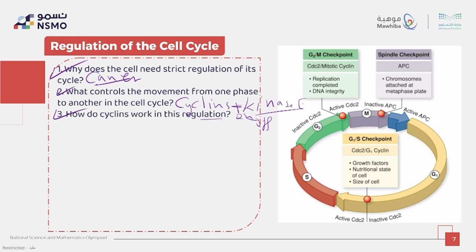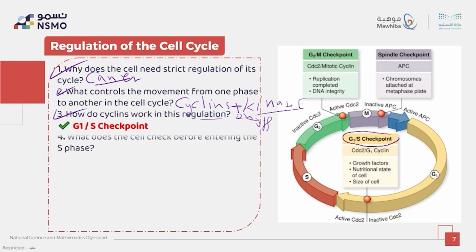Now let's focus on some spots in the figure on the right. First one, the G1 checkpoint. Let's discuss these checkpoints. This checkpoint raises the question: what does the cell check before entering its phase?